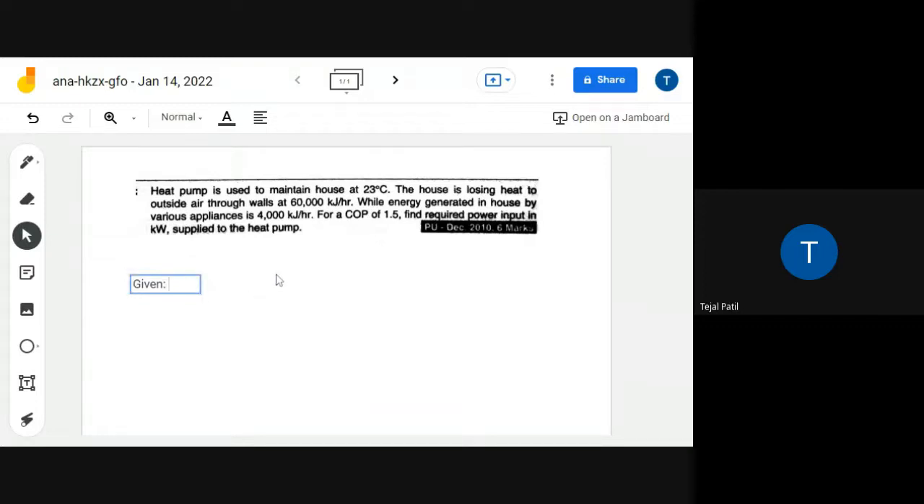What is given? A heat pump is given to you, right? Heat pump is used. So first write it down that this is a heat pump. Otherwise, most of the time you take everything and you forget that it is heat pump or refrigerator or even the engine. Okay, so now what is given? Heat pump is used to maintain house at 23 degree.